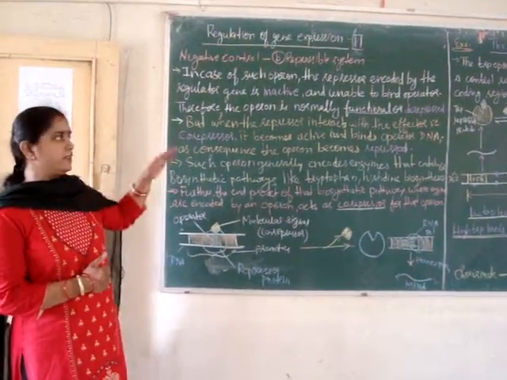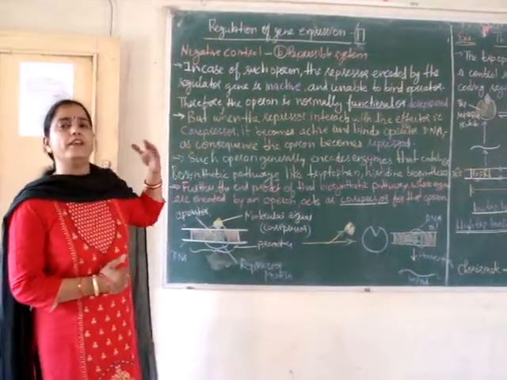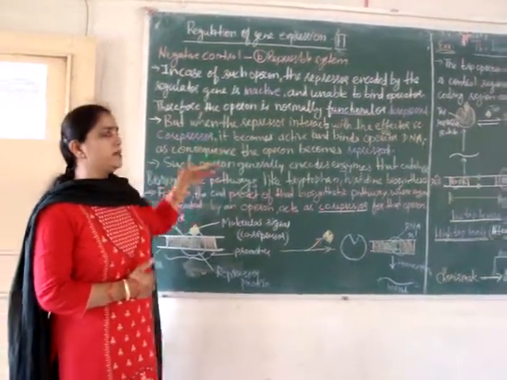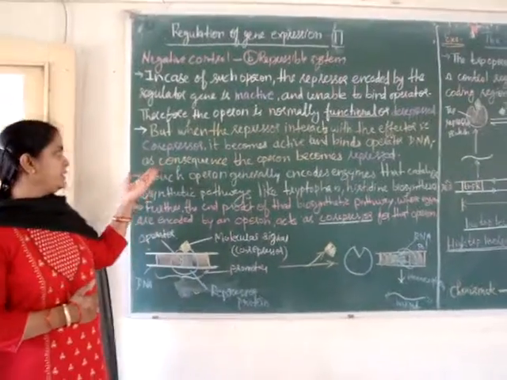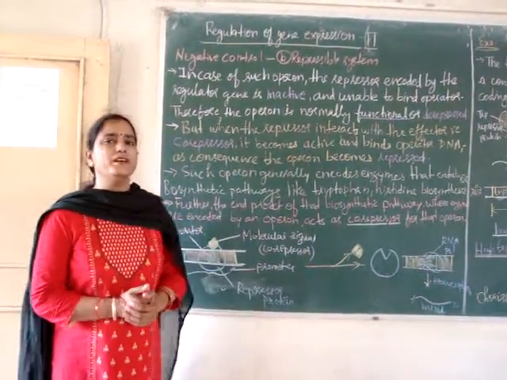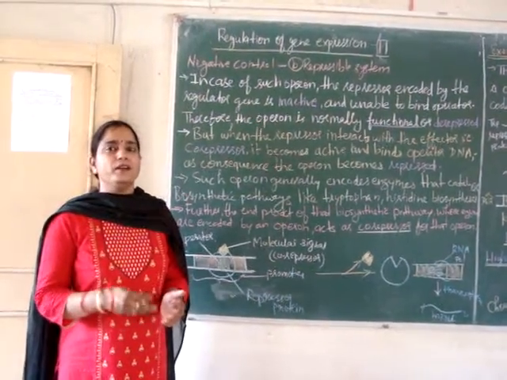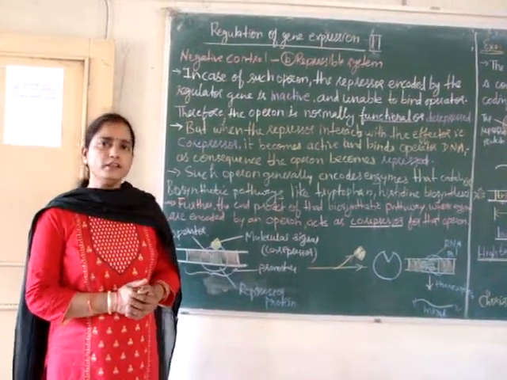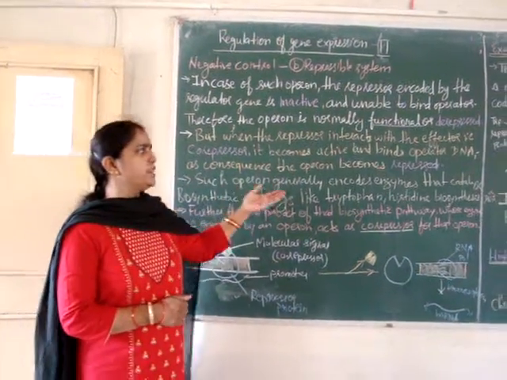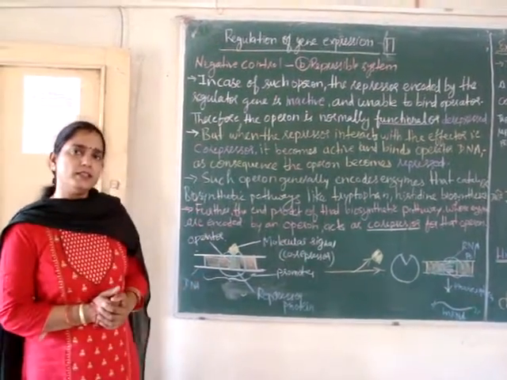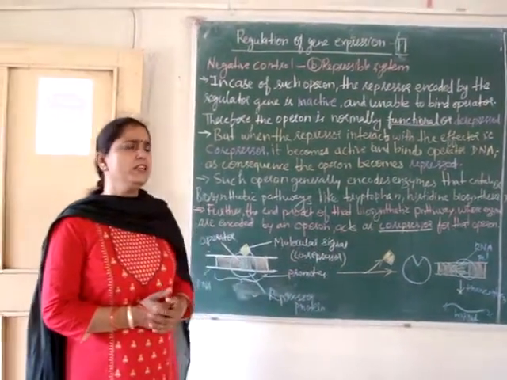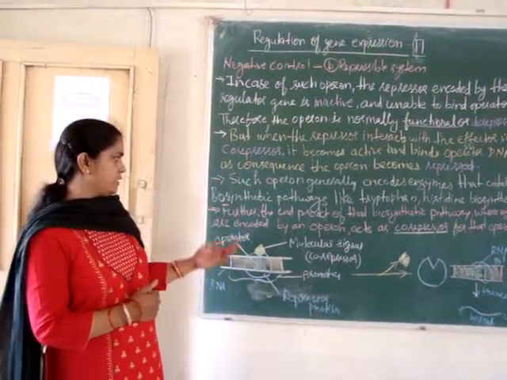But when the repressor interacts with the effector molecule, also known as the co-repressor, it becomes active and binds operator DNA, and as a consequence the operon becomes repressed. That means the structural genes are not transcribed. Such operons generally encode enzymes that catalyze biosynthetic pathways, like tryptophan biosynthesis and histidine biosynthesis, especially amino acid biosynthesis.